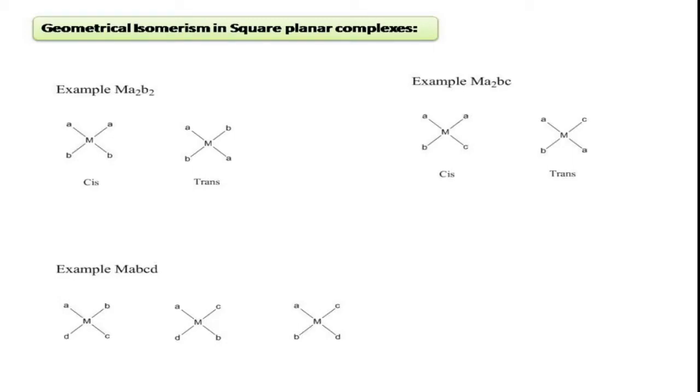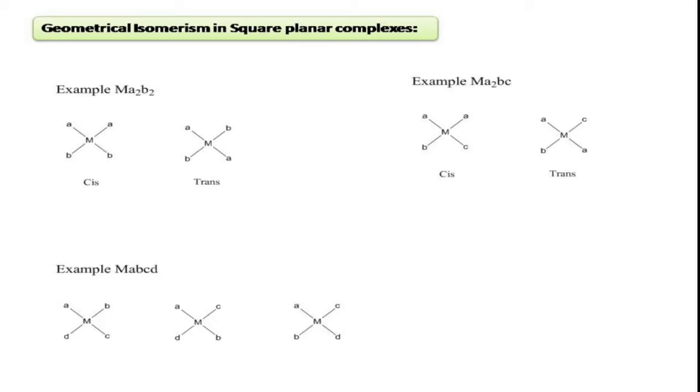Similarly, another example, MA2BC type, right? In this, the first cis form, the AA are nearer to each other, therefore this is a cis compound, whereas in trans compound you can see the two ligands, that is AA, are in opposite direction, right?